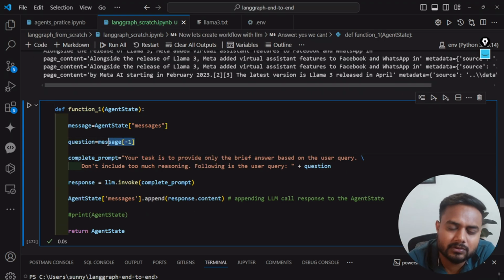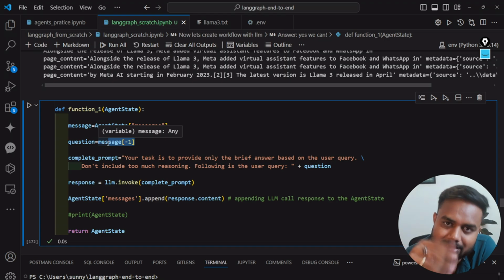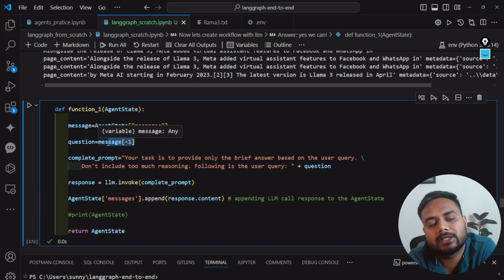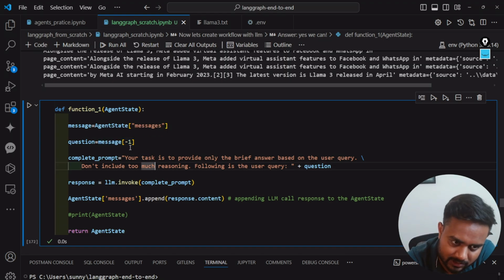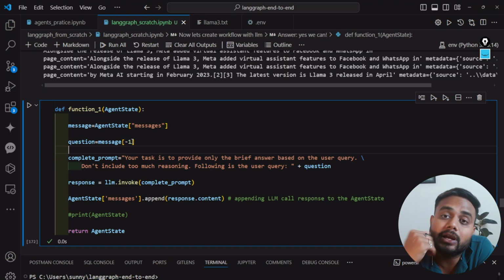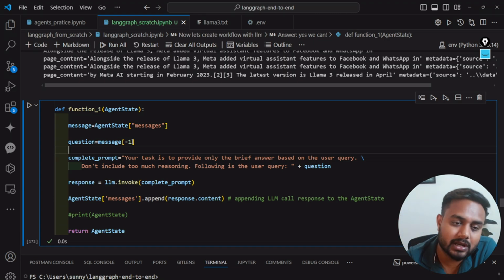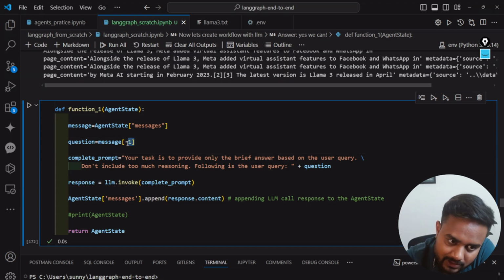So -1 is basically just for the latest message, the last message. If I'm passing only a single message, then the first message will be my last message. But I can append as many messages as I want, and for that I kept this -1. You can keep 0 as well, because as of now we are just passing a single message. But we can keep the history of the entire conversation also, and for getting the latest message, we will require this -1.